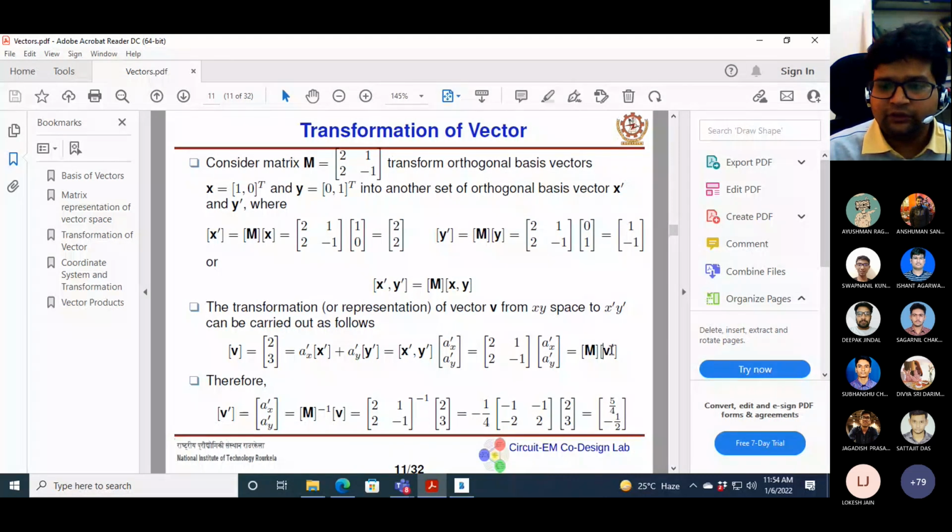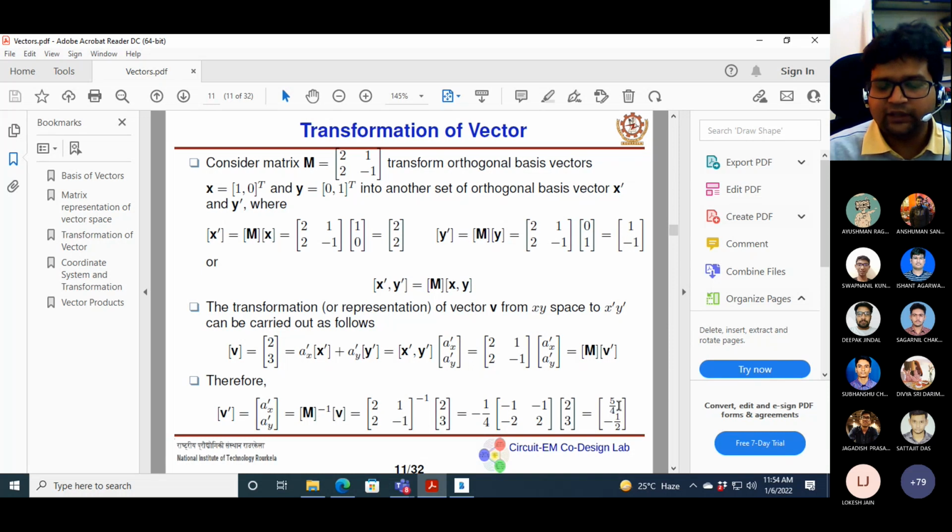Now, to find out this V prime, what can we do? We can take the inverse of M and multiply it with V. So from this equation, we can rewrite that V prime is M inverse into V, taking the inverse on both sides.